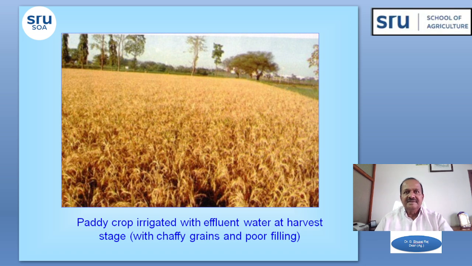This is the stage at the harvesting stage. We can see this is the effluent water irrigated crop at harvest stage, with all chaffy grains looking, and poor filling of the grain we can see here.